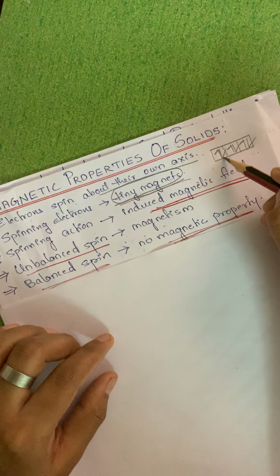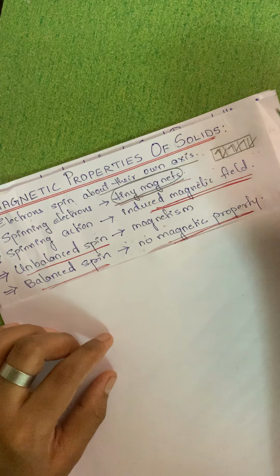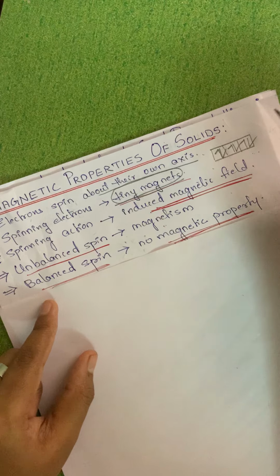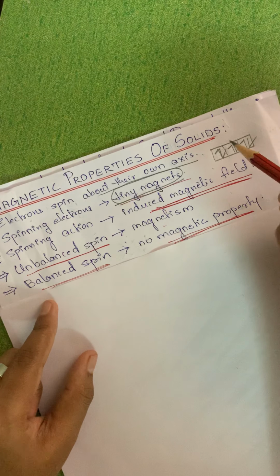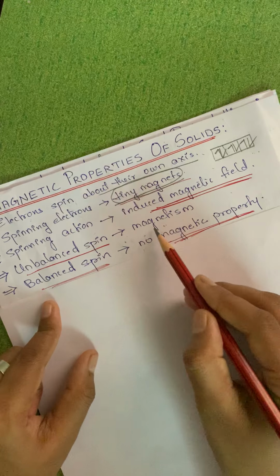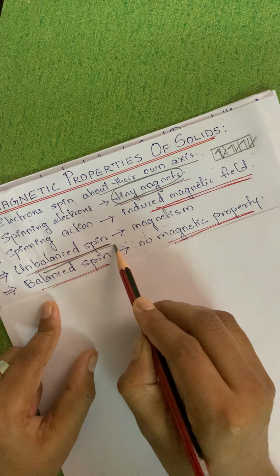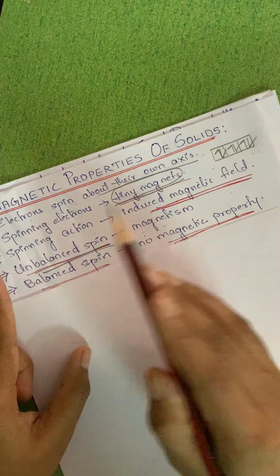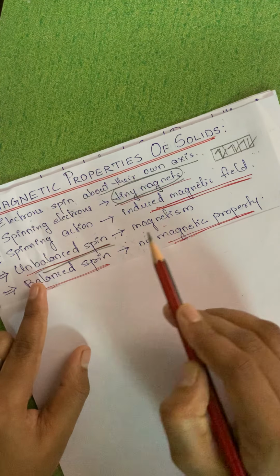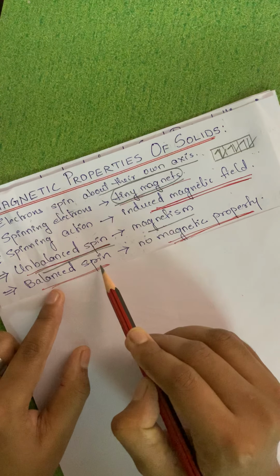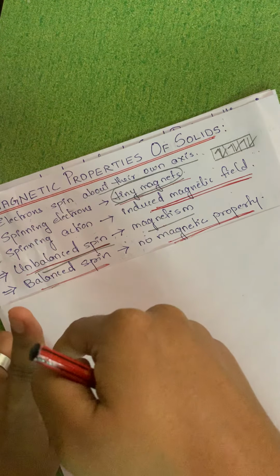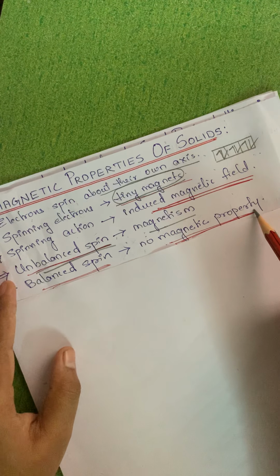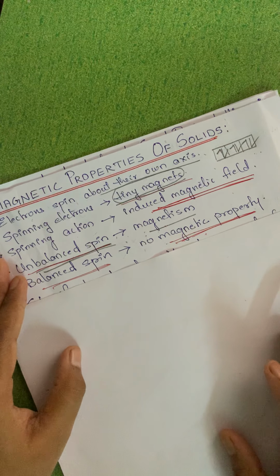Now if it is unpaired electrons, then it will show magnetic property, and if it is having paired electrons, then it will show no magnetic property. So unbalanced spin, that means plus half is not cancelled by minus half, then they will show magnetic behavior. Balanced spin means plus half is cancelled by minus half, therefore they will show no magnetic property over here. Hopefully till here it is understood.